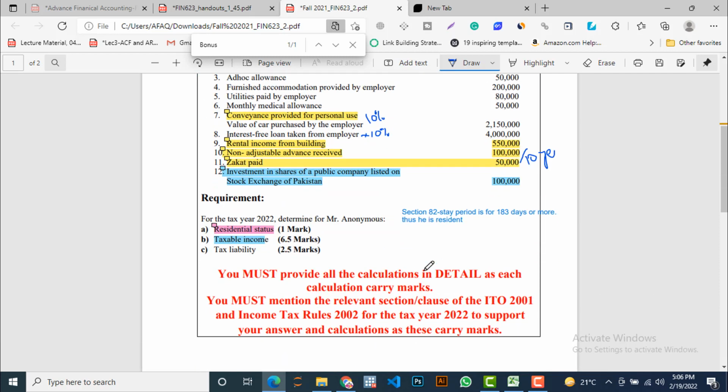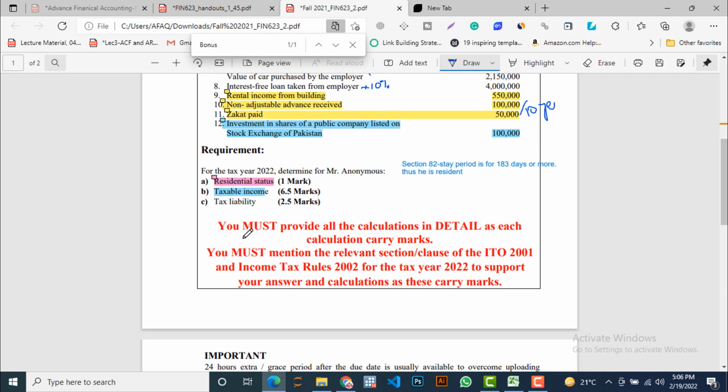So let's move to the requirements. Requirement section contains three sub requirements that we are going to solve. First one is residential status. We have to identify the residential status of the manager of this company. It has 1 mark. Second task is about the computation of taxable income, and the last one is tax liability. Sorry. So read this carefully and understand.